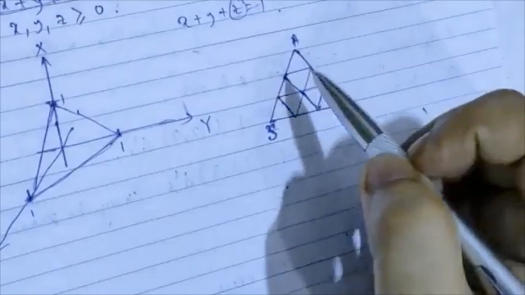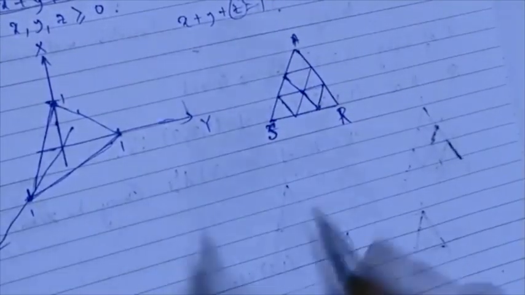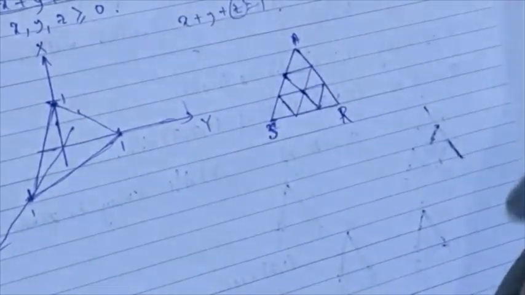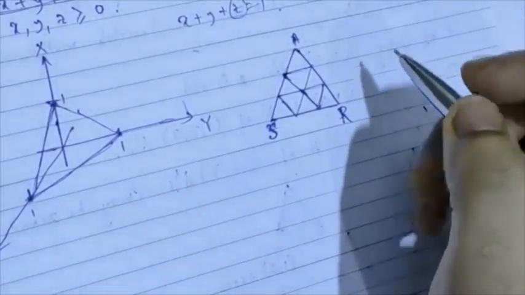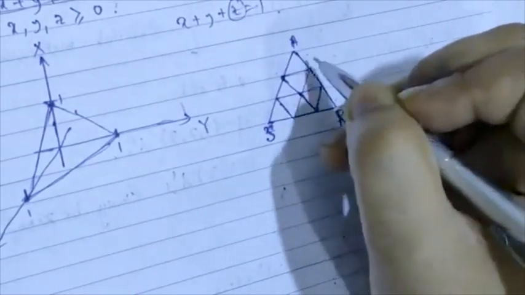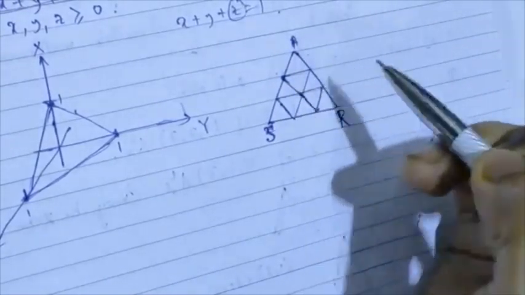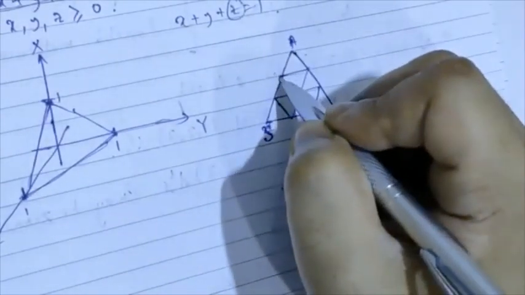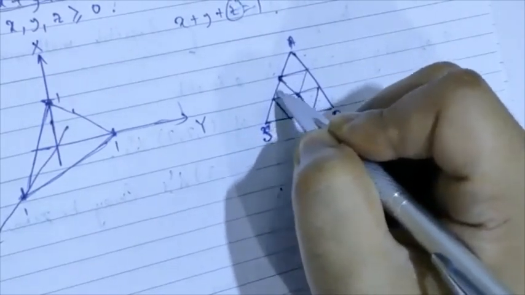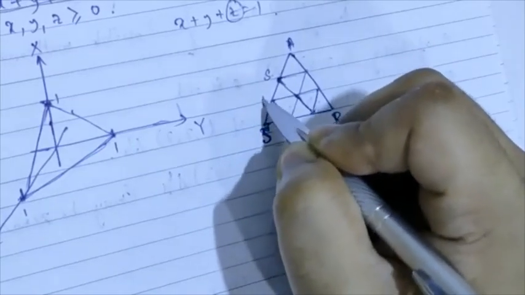And the labeling is such that each of these baby triangles has vertices labeled differently. Now, the moment I have drawn A, S, and R, I can show you that this kind of labeling will not satisfy. Here's an example. If I have to label it differently, of course I'm going to have to label these two vertices differently. So one of them has to be S and one of them has to be R.